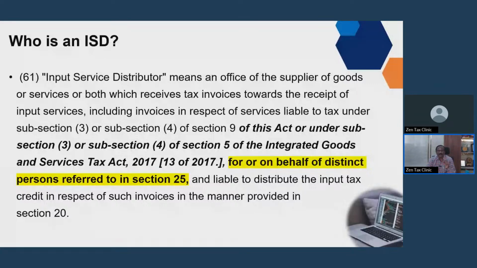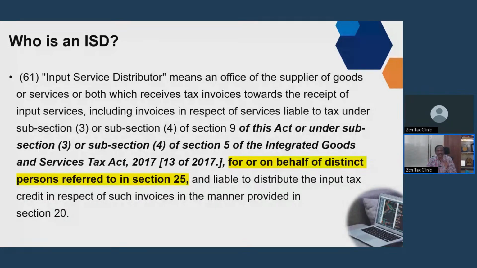So then what other thing? This ISD receives tax invoices for and on behalf of distinct persons referred to in section 25. Section 25, there is a distinct person. See, this distinct person is important from the point of view of taxation also. Because one of the important considerations is there should be consideration for taxing a supply. But if it is between distinct persons, then there need not be any consideration.